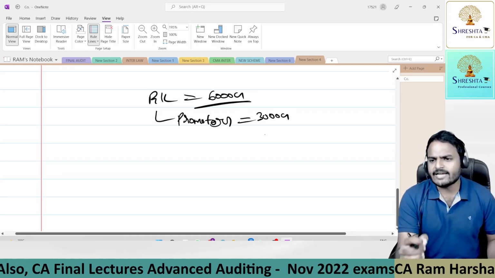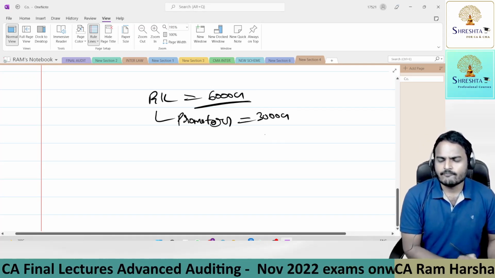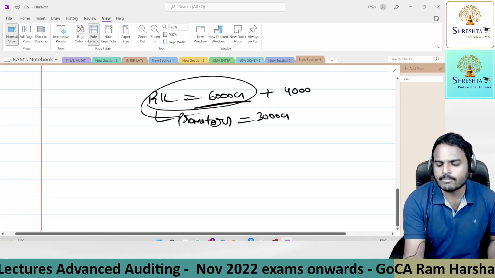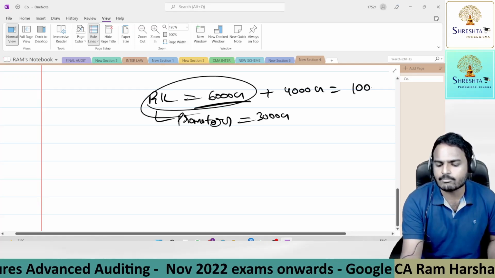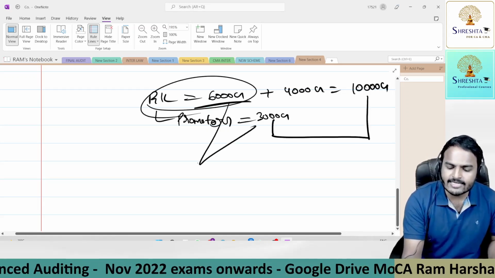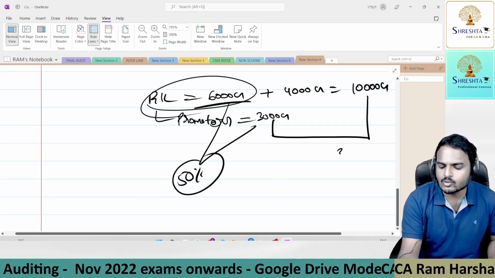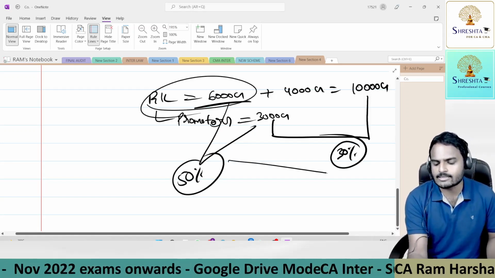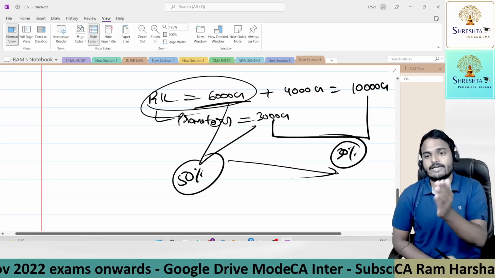Now the company needs some 4,000 crores. Without offering to existing members, if the company offers securities to the public, imagine total paid up share capital would be 10,000 crores. In that, the promoters' holding, initially 50%, will now come down to 30%. Dilution of control, from 50 to 30%.